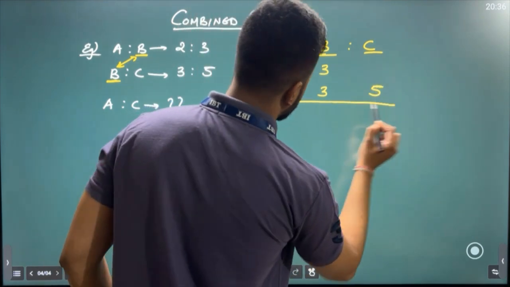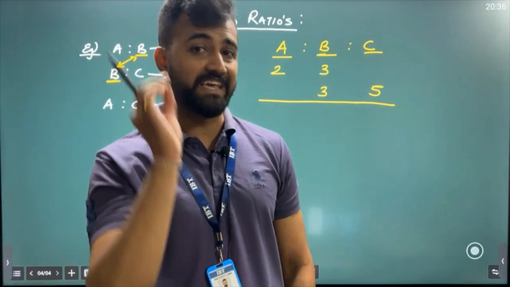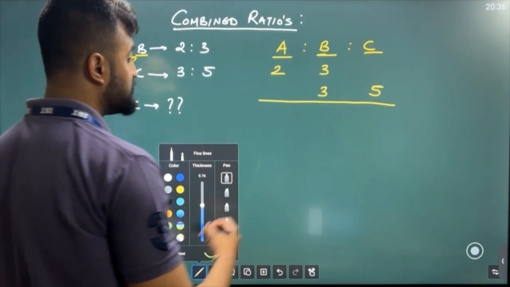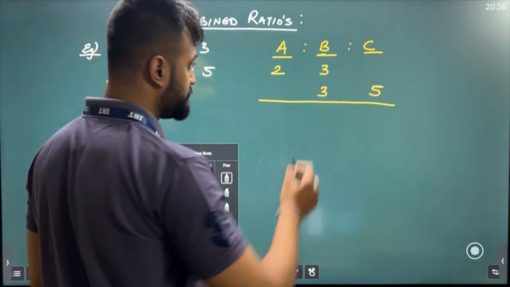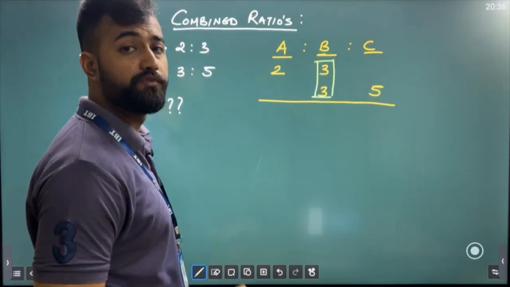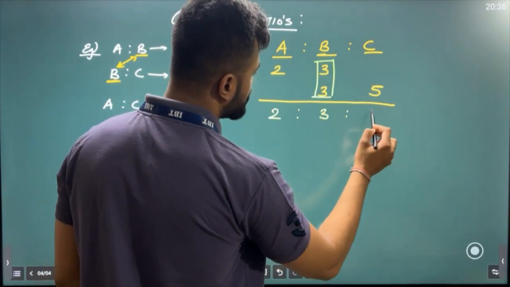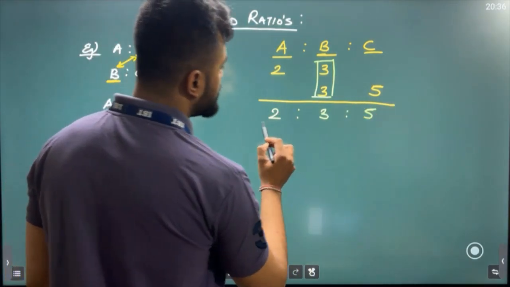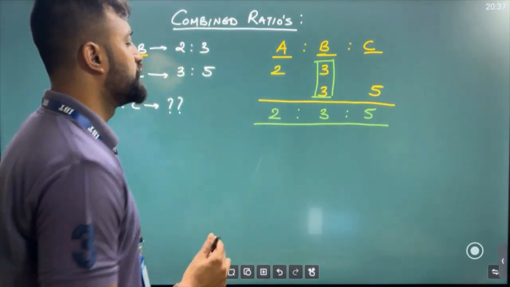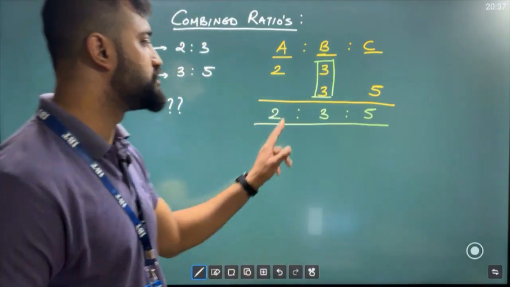Now, next part is what? So, next part is that you must see that B should be the same in both the cases. Now, in this case, sir, B is already the same. See, sir, out here I can see B is 3 in the top, 3 is in the bottom also. So, B is exactly 3 in both the cases. That means my mixed ratio between A, B, C would be 2 is to 3 is to 5. Easy. As I can see B in both the cases is the same, I don't have to do anything. I can directly write 2 is to 3 is to 5.